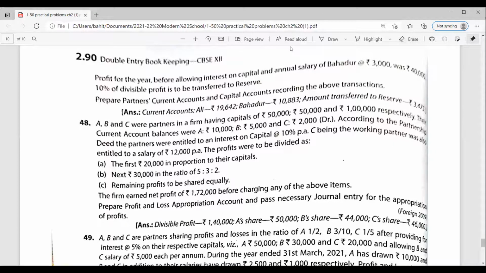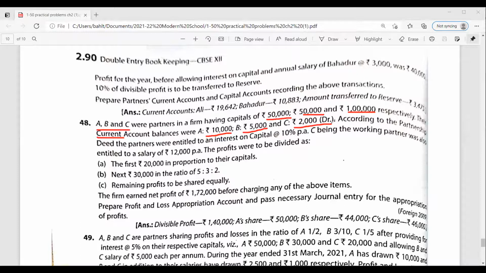The next query is question number 48. Now question number 48 says that there are 3 partners A, B and C, and their capital accounts are given 50,000, 50,000 and 1 lakh respectively. Their current account balances are also given. A 10,000, B 5,000 and C 2,000 debit balance. बेटा इसका डेबिट बैलेंस का मतलब है कि नेगेटिव बैलेंस दिया हुआ है C का.